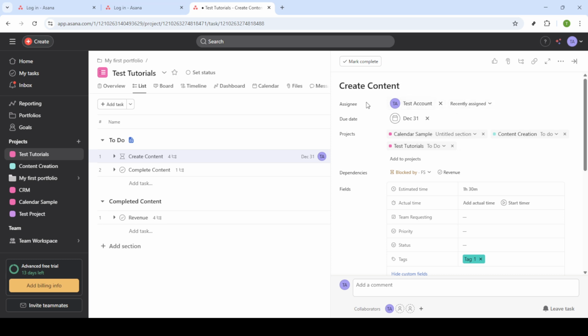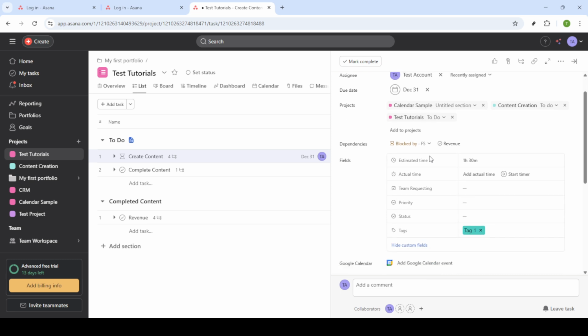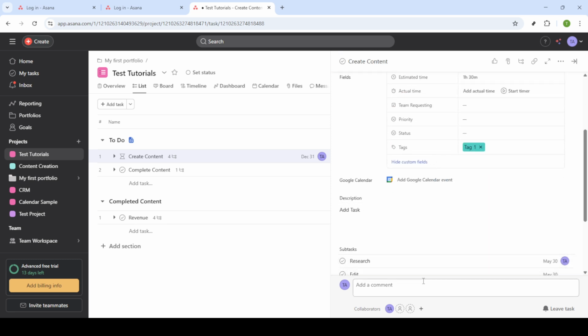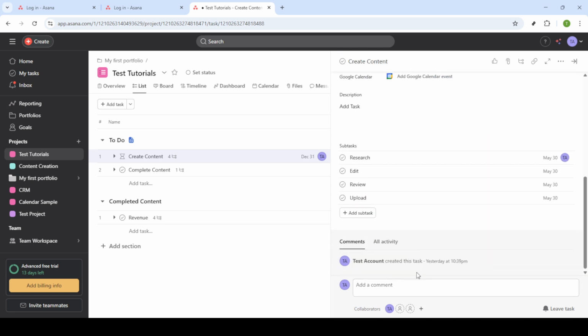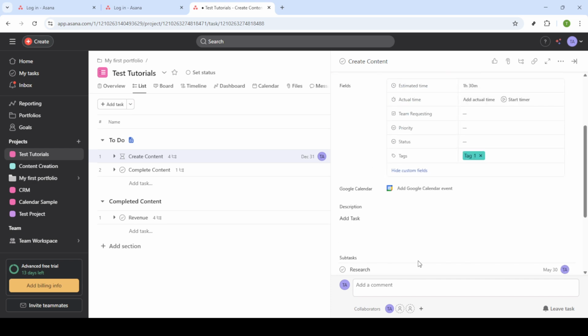And there you have it, you've successfully added a team member to Asana. This process enables seamless collaboration and keeps everyone organized. Remember, having all team members on the same page with Asana helps streamline communication and boosts productivity.